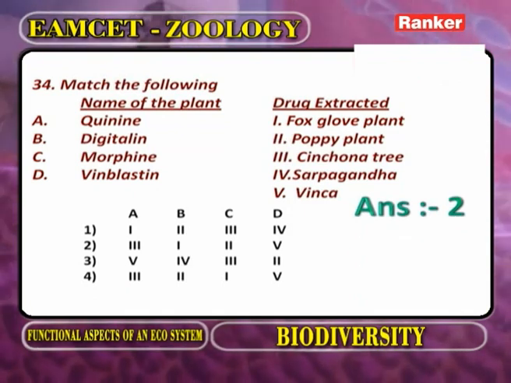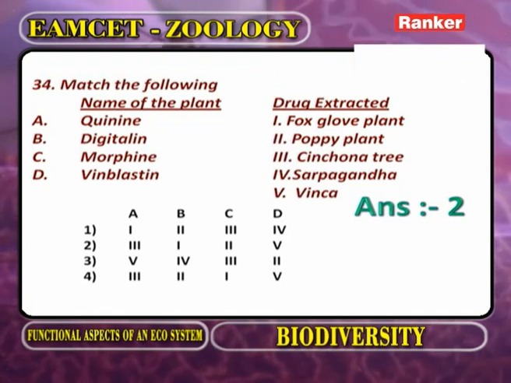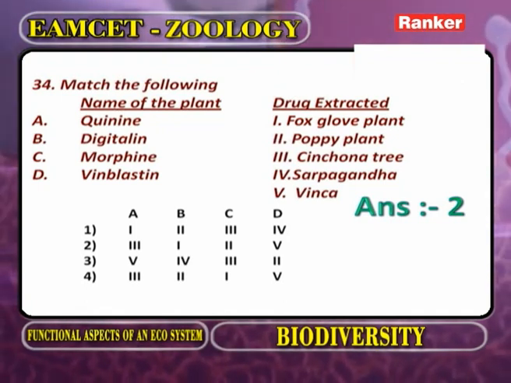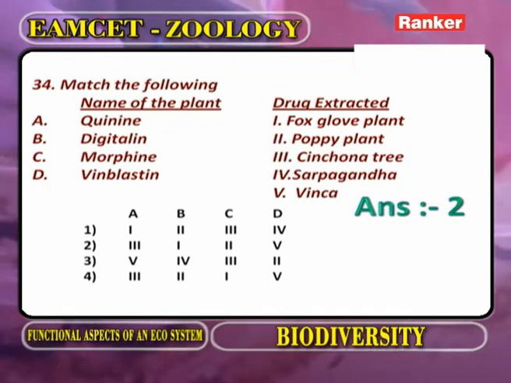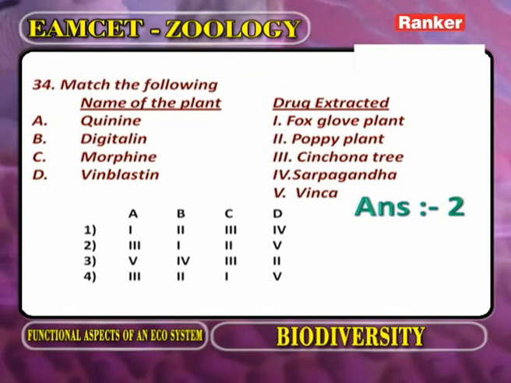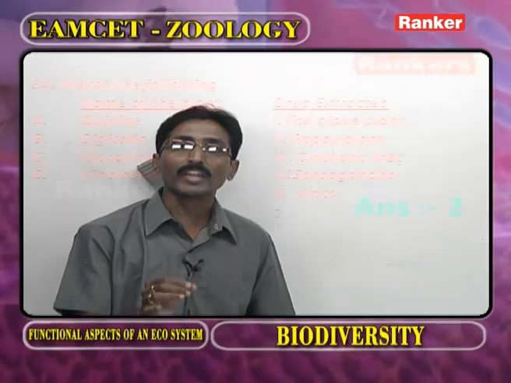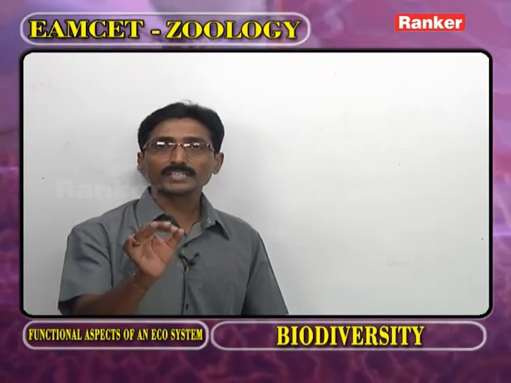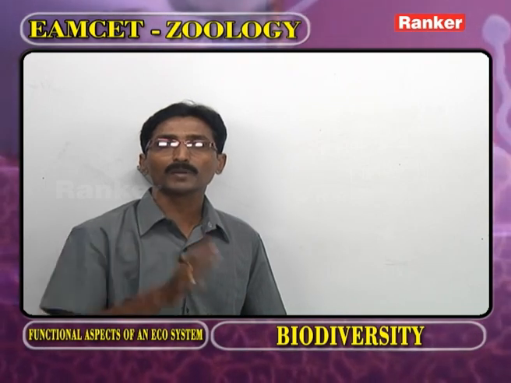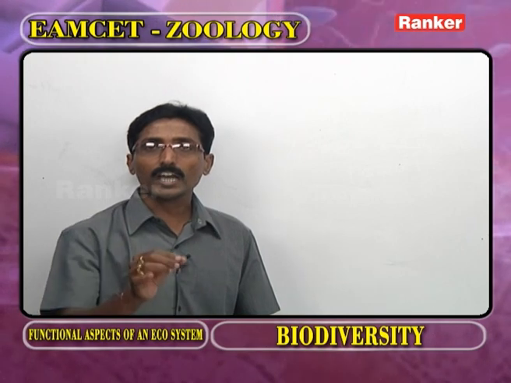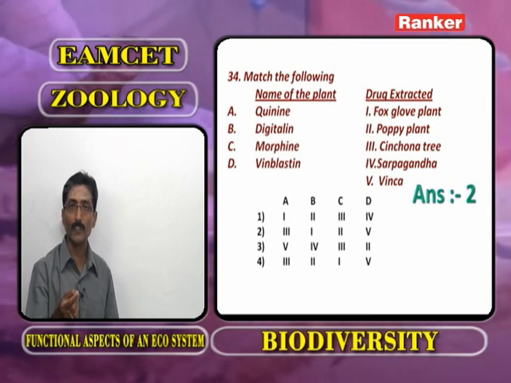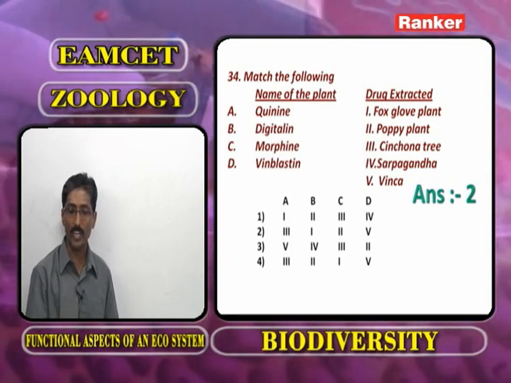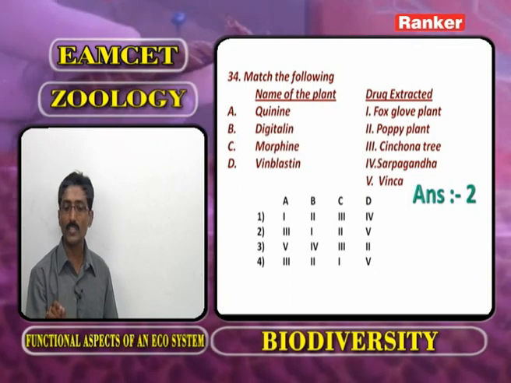Now, list 1: quinine, digitalin, morphine, vinblastine. List 2: foxglove plant, poppy plant, cinchona tree, sarpagandhi, vinca. Here we have to discuss the economic importance of biodiversity. In the universe, each species has its own economic importance. Quinine is required to control malaria. It is obtained from the bark of Cinchona officinalis. So quinine is associated with the cinchona tree.